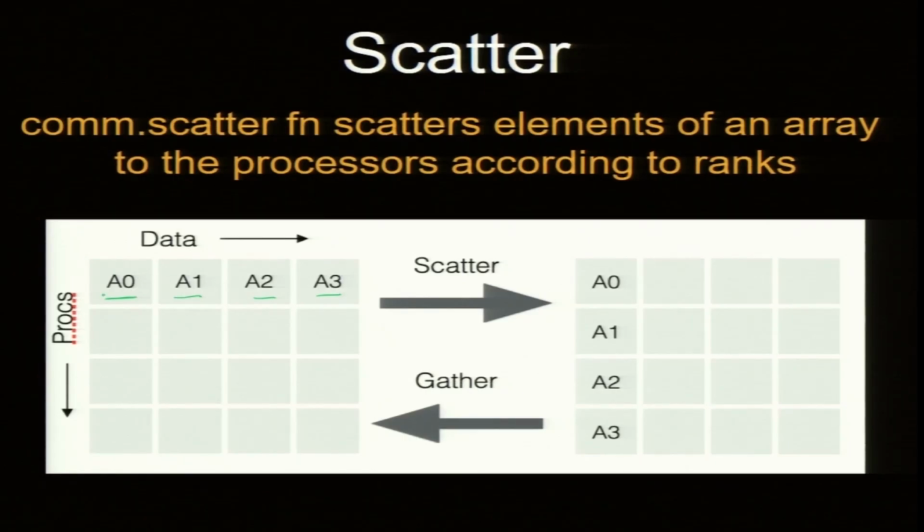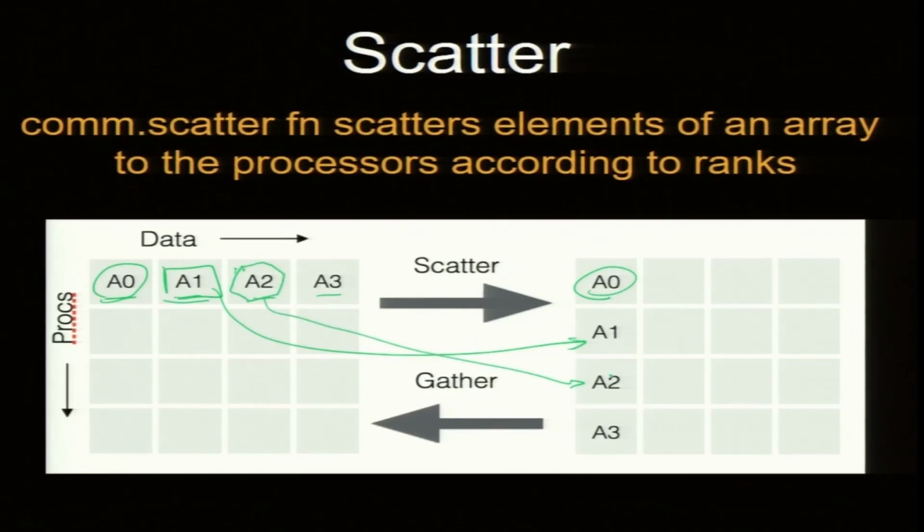So A0 will go to process 0, A1 here, A2 here, and A3 here. It is scattering the data. But the array size should be the same as the number of processors. Simple.